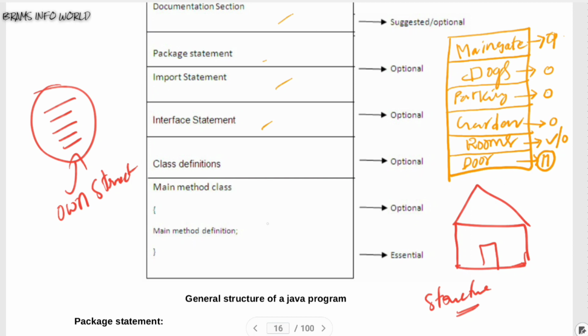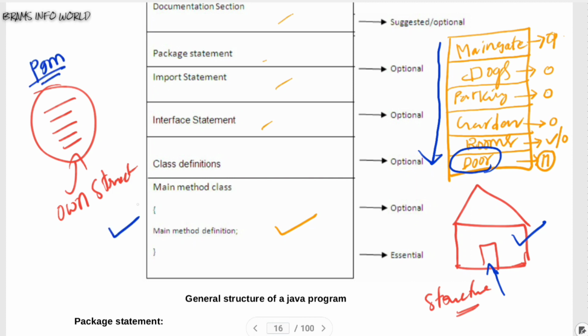This one we can call the main class. If you take a house, each and every part is required, but the ultimate point is that this one is mandatory. The remaining, like rooms, garden, parking, dogs, main gate, swimming pool, whatever you need, you have to install into the house. But the main thing is the door is essential. In the similar manner, if you want to write a program in the Java language, a main class is needed.